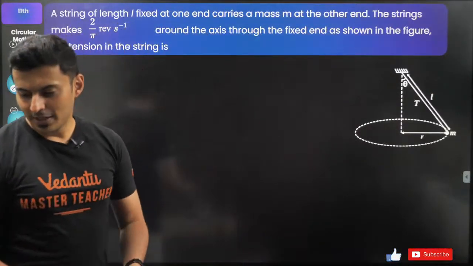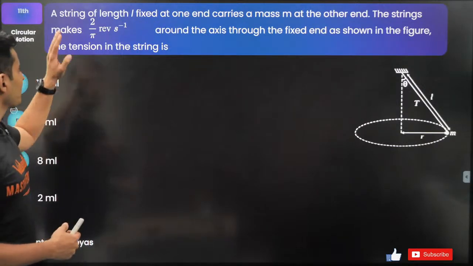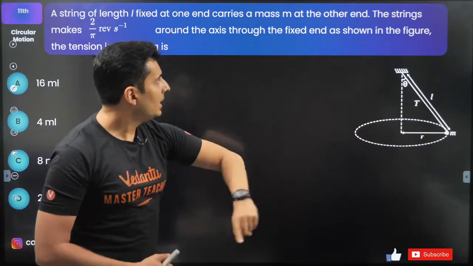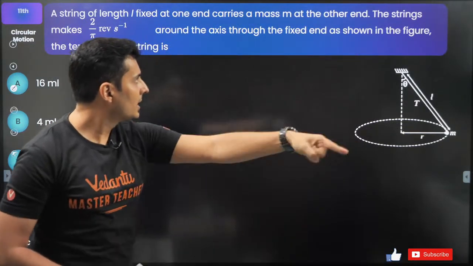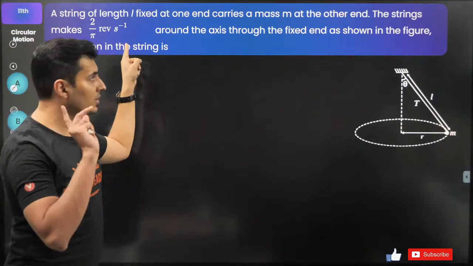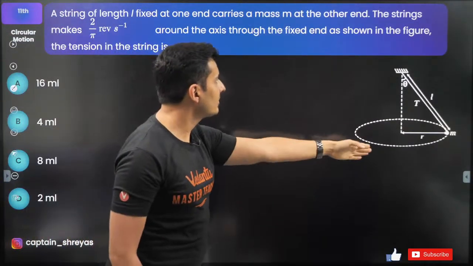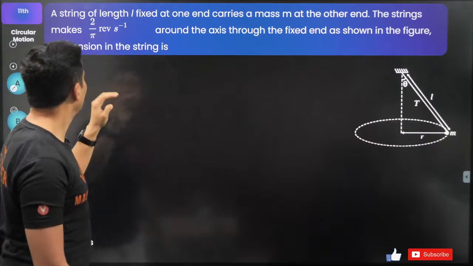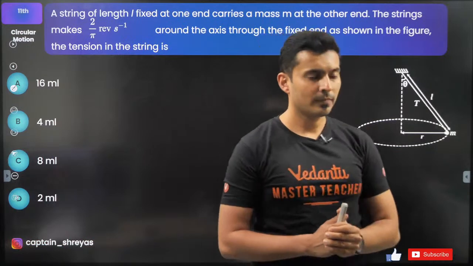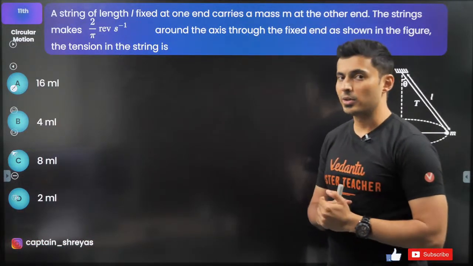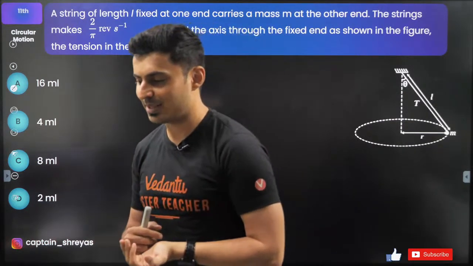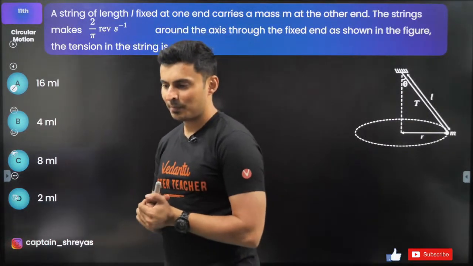Okay, Jayashri, very good, Anish. Let's try to solve this. A string of certain fixed length is like a conical pendulum. It carries mass m and it is rotating like this, which makes 2 by pi revolutions per second around that axis as shown. Angle theta is given. So find the tension in that particular string. I think I just told you about conical pendulum, and I told you there are 2 specific formulas which you need to remember. Think about it.